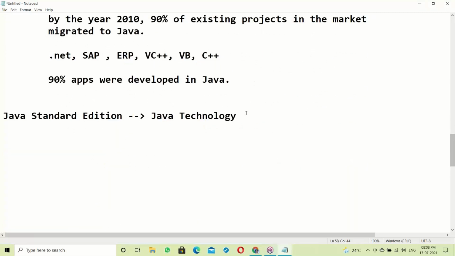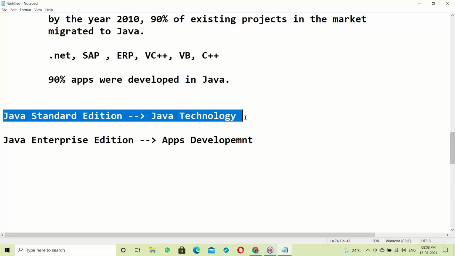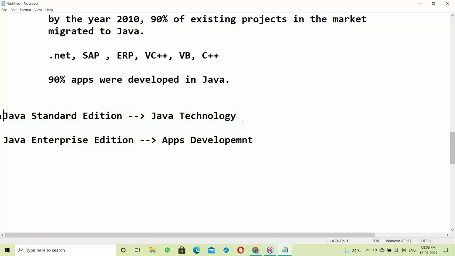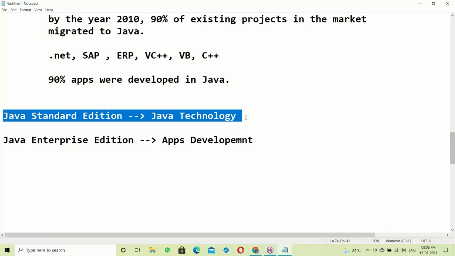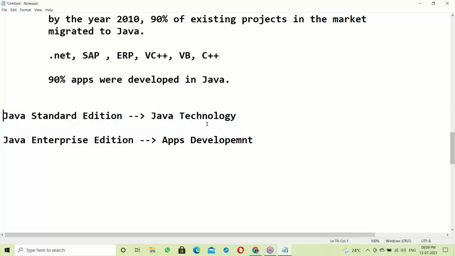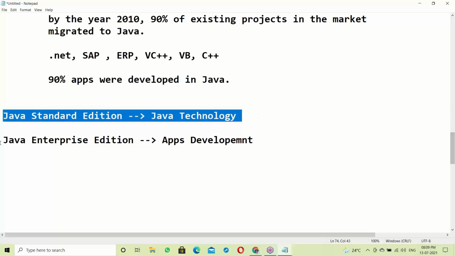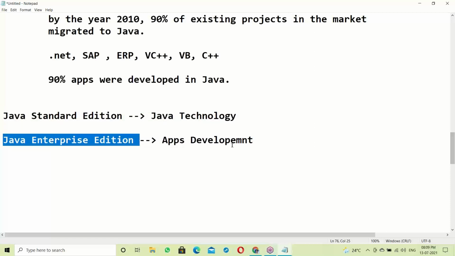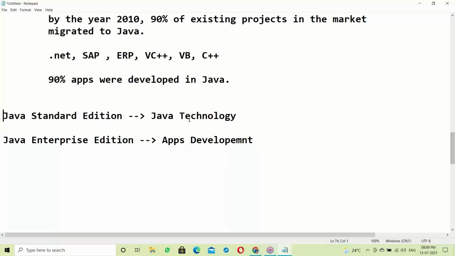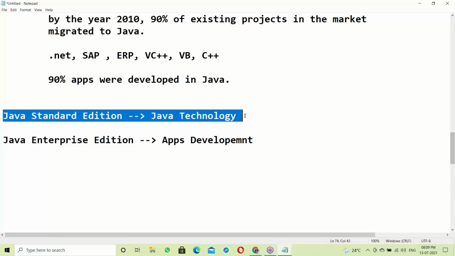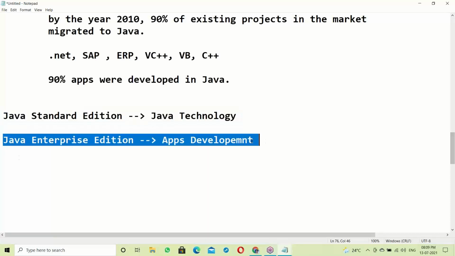Enterprise is the application development part. Java standard edition is just Java technology, and your syllabus is Java SE. You have to learn the technology in depth, and after that we should go for application development, which is enterprise.